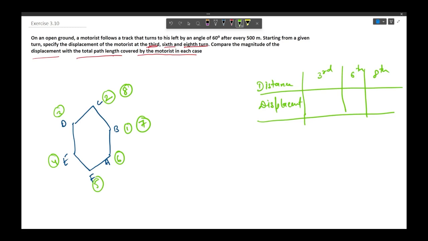The third turn is at point D, started from point A. The path length would be AB plus BC plus CD, each 500 meters, and that would give us 1.5 kilometer. So the distance is going to be 1.5 kilometer.